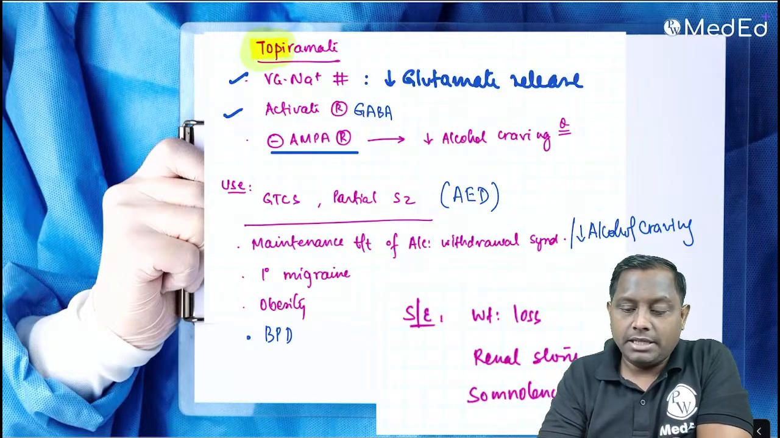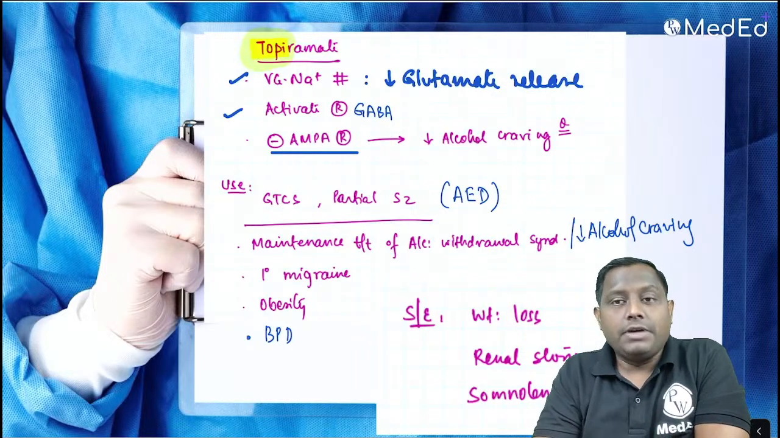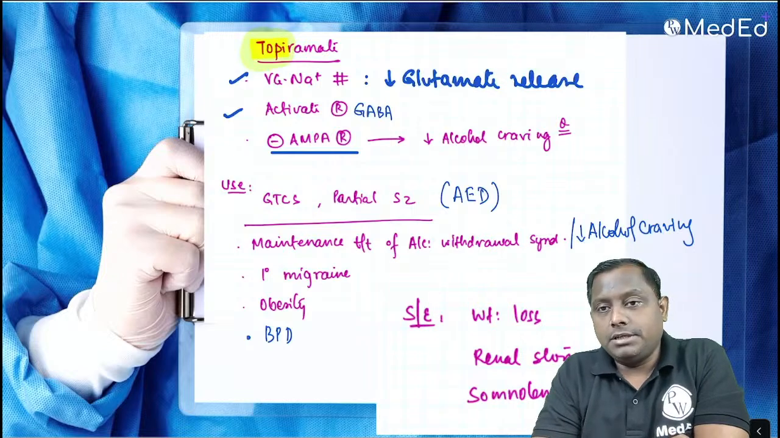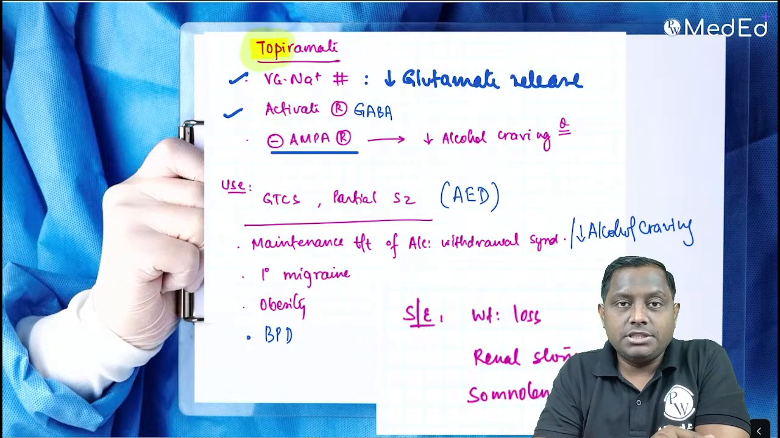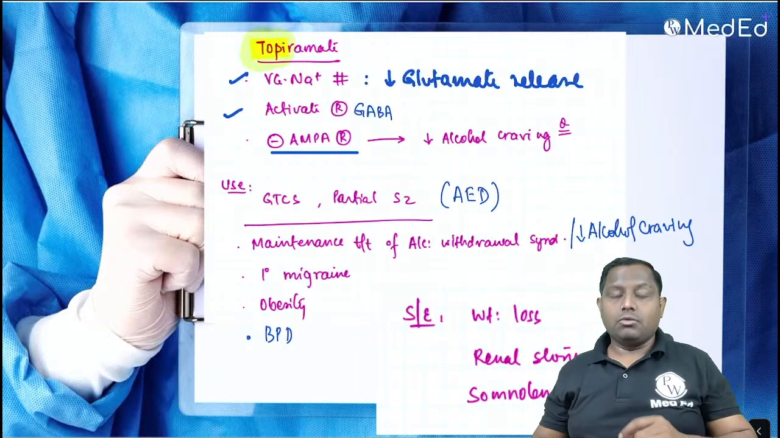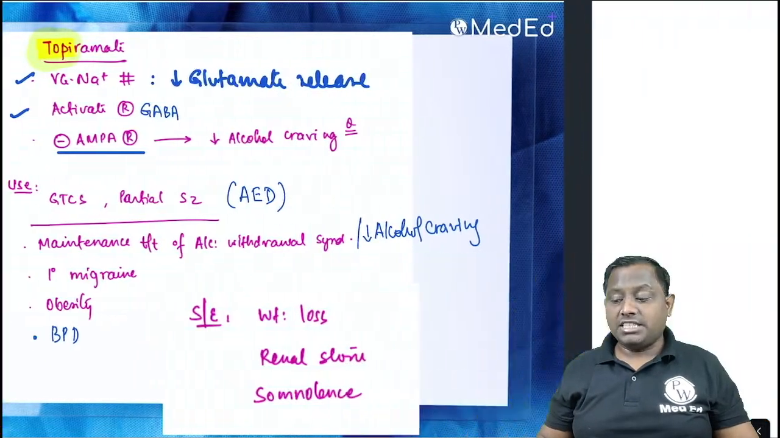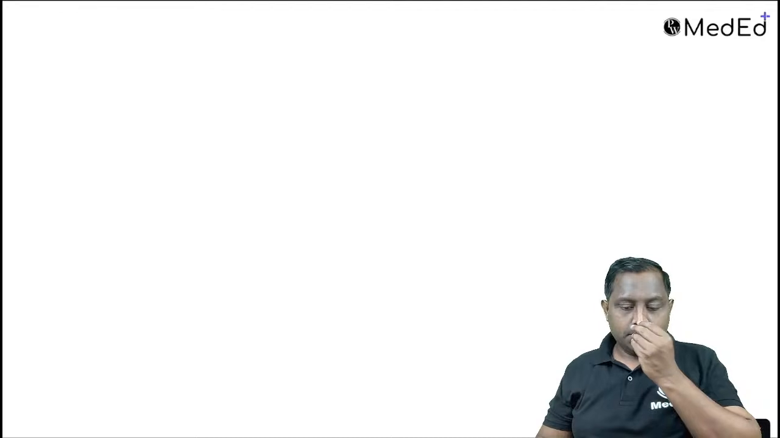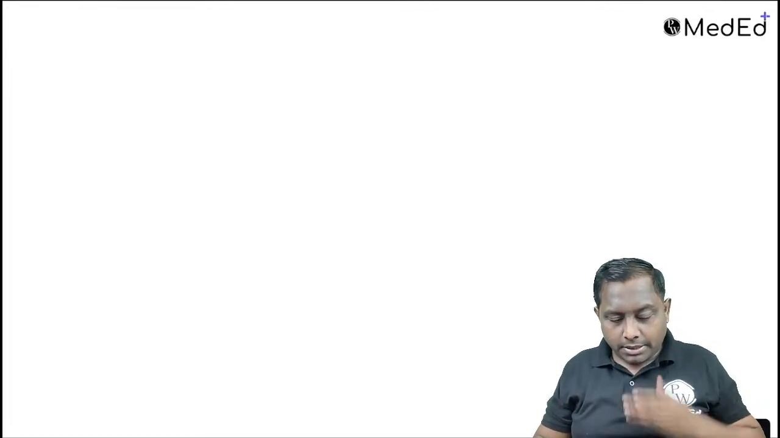पांचों बात हम एक बार देख लिए. Their side effect is weight loss. That is why they are an anti-obesity drug, anti-epileptic drug having anti-obesity property, Topiramate. ठीक है. They are also causing renal stone and development of the somnolence or excessive sedation. Somnolence is excessive sedation. So Topiramate के बारे में I think we are done here.